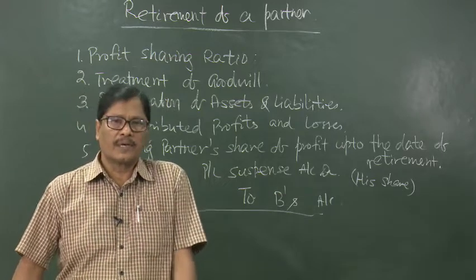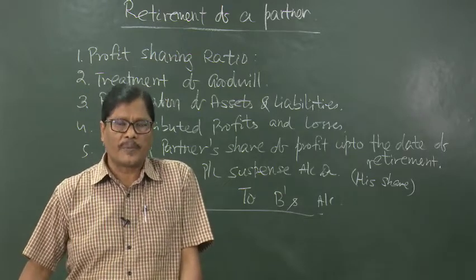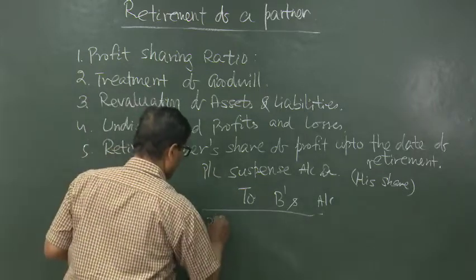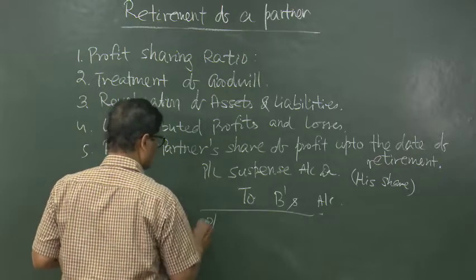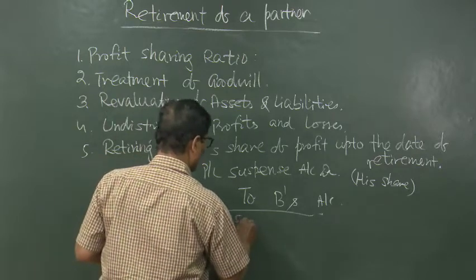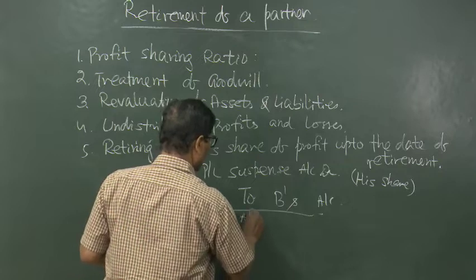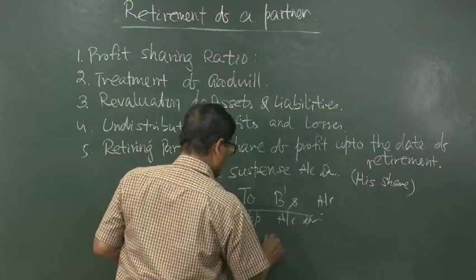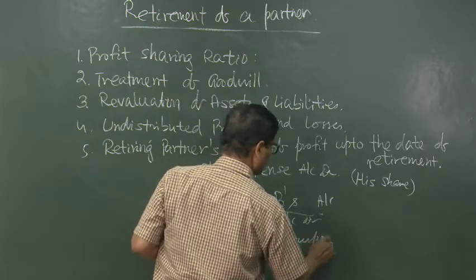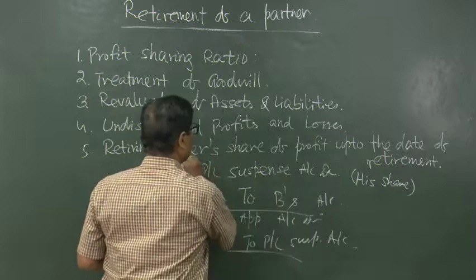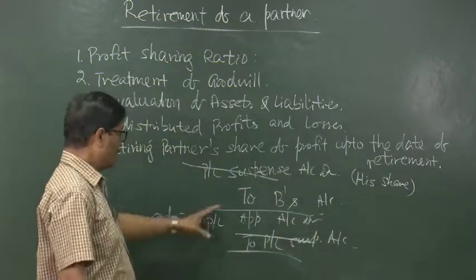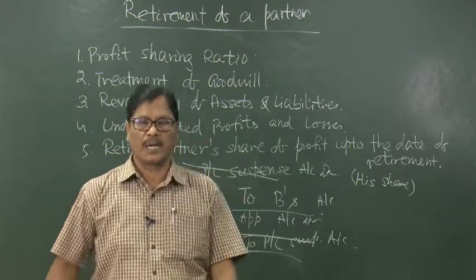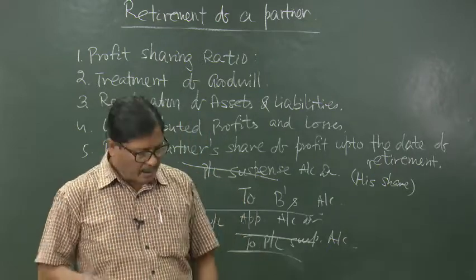At the end of the year, when the profit and loss appropriation account is prepared, that account will be debited and this account will be credited. So, at the end of the year, PL appropriation account debited to PL suspense account. In this way, PL suspense account will be cancelled and it will affect the appropriation of profit, that is, the profit and loss appropriation account. Then coming to the life policy.